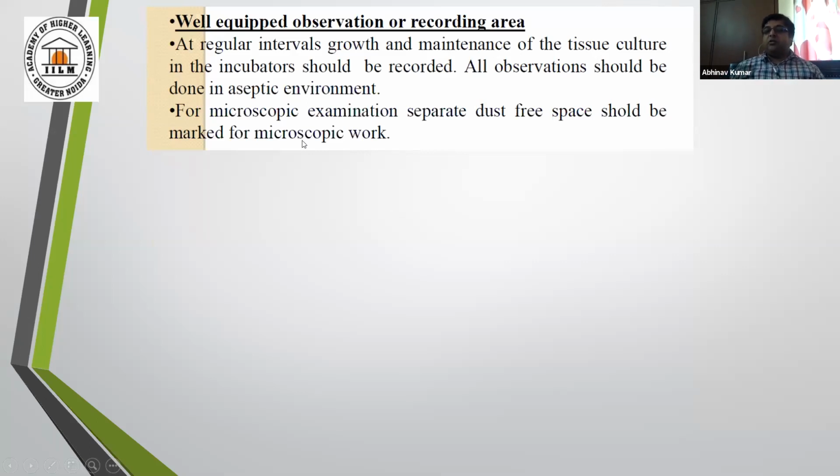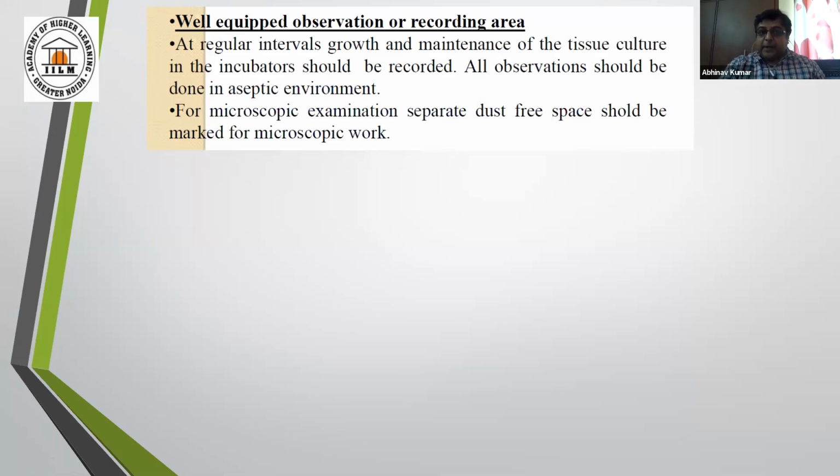And a well equipped recording area. I'm telling you that if you want to publish something through tissue culture, you have to take pictures and keep a record of each and every step, in proper DPI.